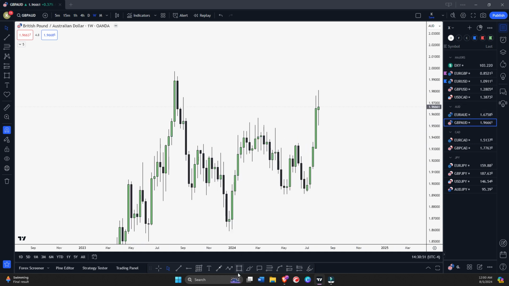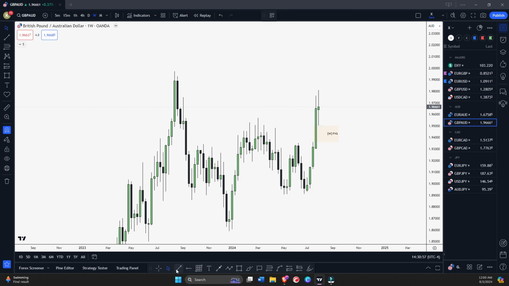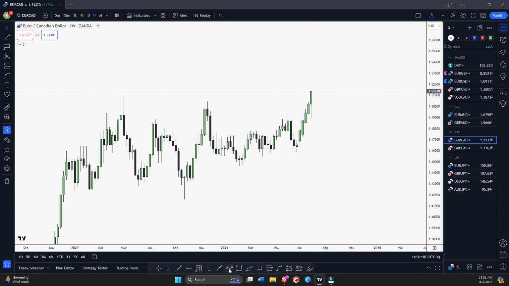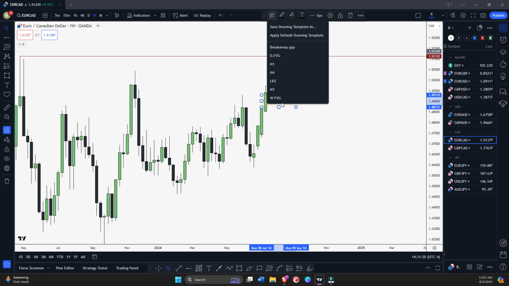But if we talk GBPUSD, you can see we have this weekly fair value gap, right? So if market will tap this weekly fair value gap, we can target this previous week high. So from internal, we can look for external target. Okay. So here also EURCAD is much stronger. It's moving very strongly upside. We have grabbed this high as well, and it's bouncing from this weekly fair value gap.